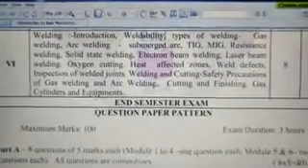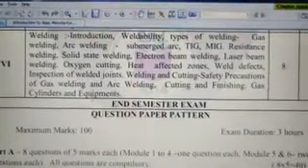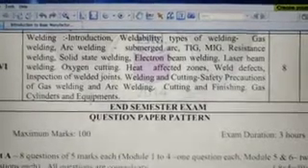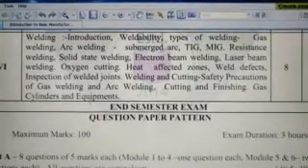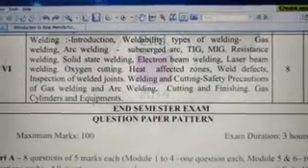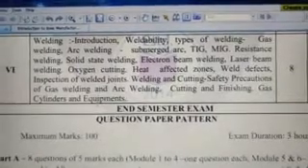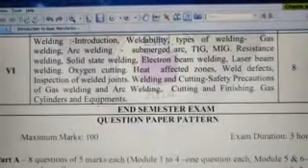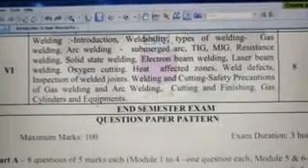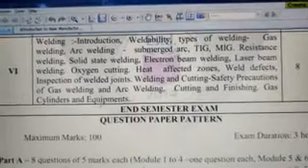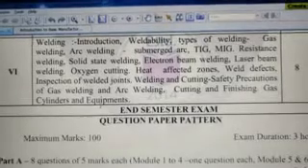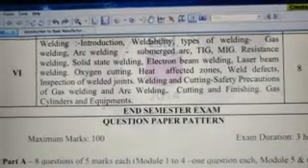So we will start off by having an introduction about welding, and then the term weldability or the property weldability, and we'll move on to the types of welding, mainly gas welding and arc welding. And out of arc welding we have to learn in detail about submerged arc welding, TIG, MIG, resistance welding, solid state welding, electron beam welding and laser beam welding. This electron beam welding and laser beam welding are advanced forms of welding.